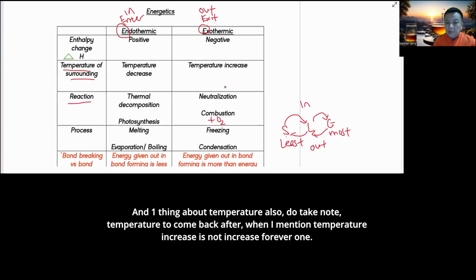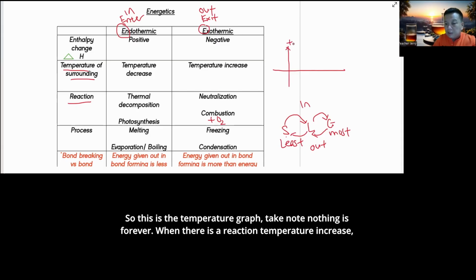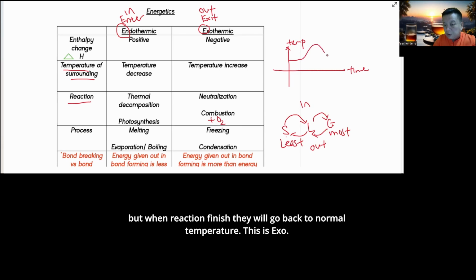And one thing about temperature, do take note: when I say temperature increases, it doesn't increase forever. So this is the temperature graph. Take note. Anyway, nothing is forever. When there's a reaction, temperature increases, but when the reaction finishes, you'll go back to normal room temperature.